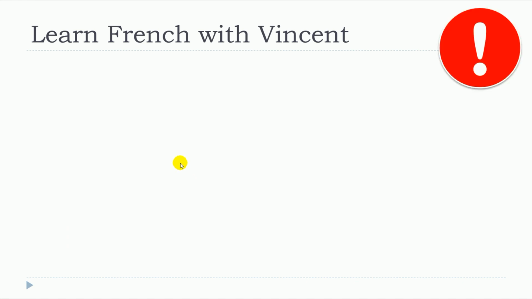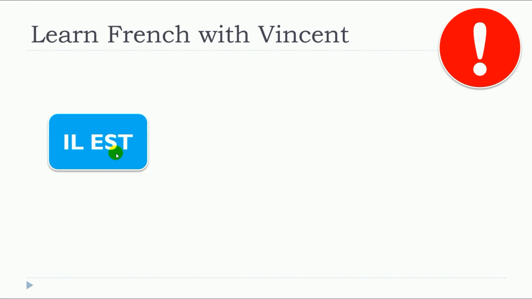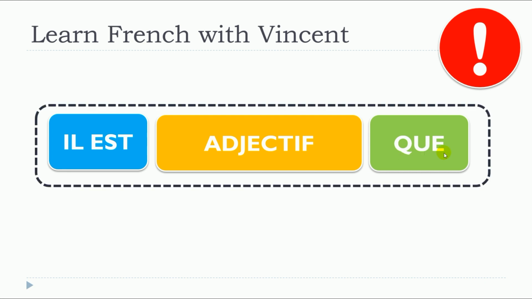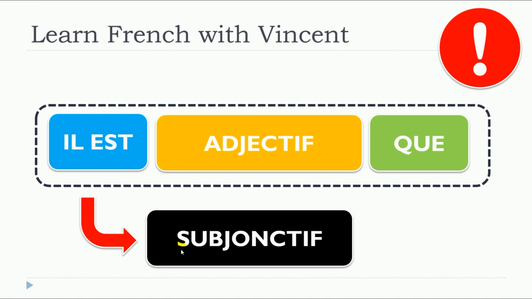The important thing that we need to remember is that we will structure our sentence in such a way. We will start with il est. Remember that in that case, il will stand for it and not for he. Then we will put the adjective, then que, and after all that, we will introduce the subjonctif. So it means that the verbs that will come after the structure will be in the subjunctive.